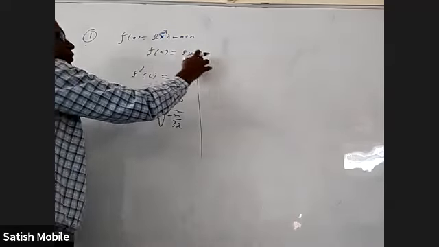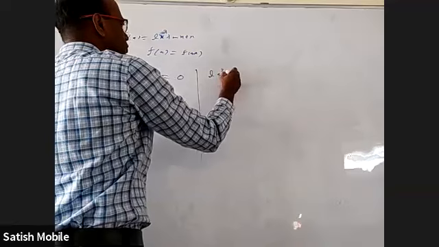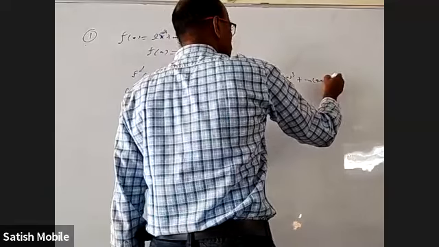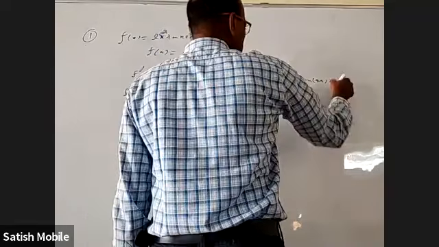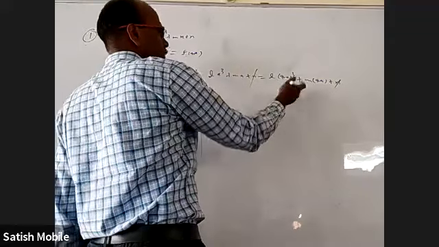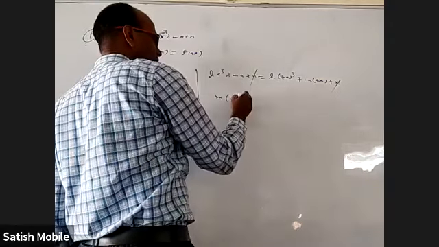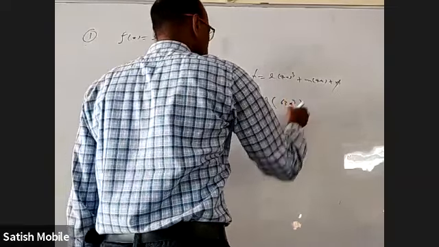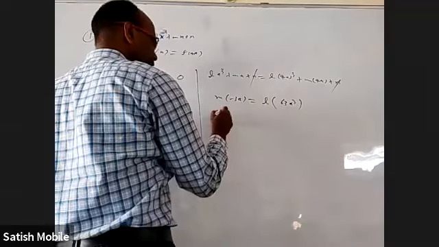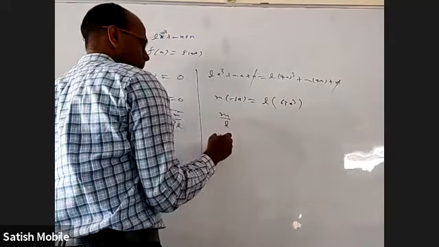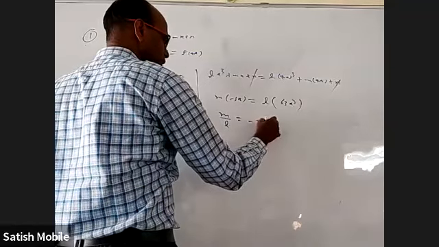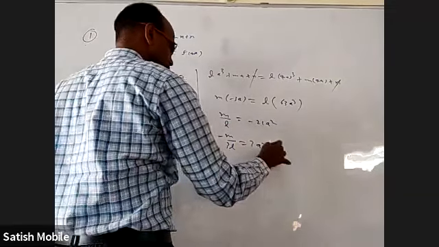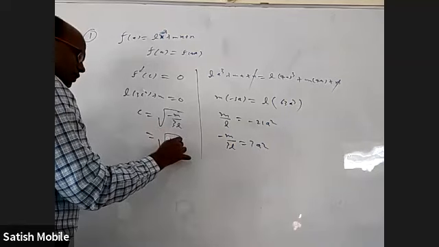Okay. So now let us use f of a equal to f of 4a. L a cube plus M a plus N equal to L into 4a whole cube plus M into 4a plus N. N will cancel. Send this one here, this one here. We get M into minus 3a equal to L into 64 minus 1. We wanted M by L. When we take M by L, it becomes minus 21 a square, and with the minus sign and the 3, M by 3L will be 7a square. When I put it here, root over 7a square, that is a root 7.